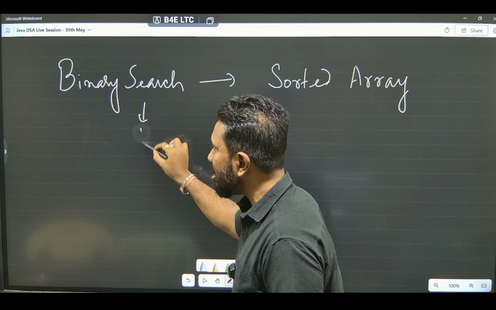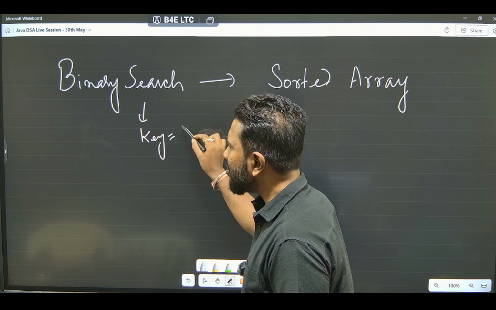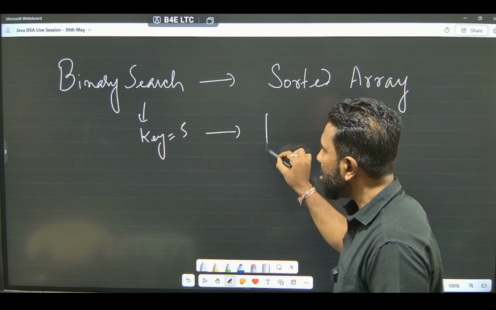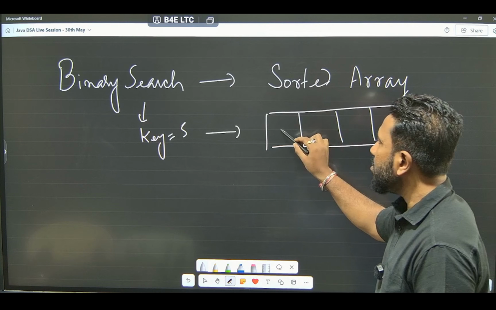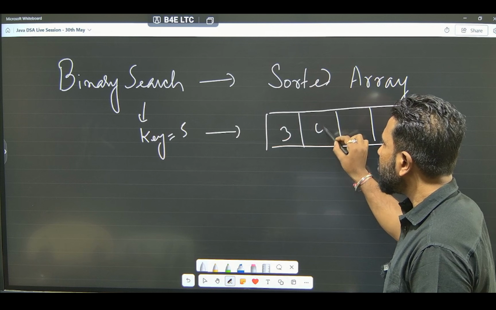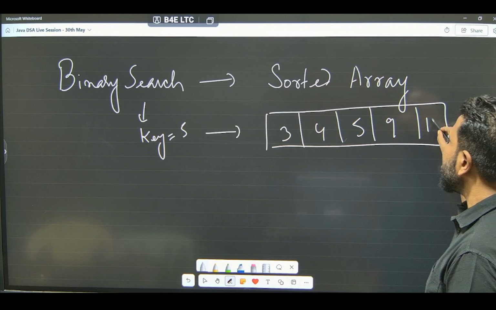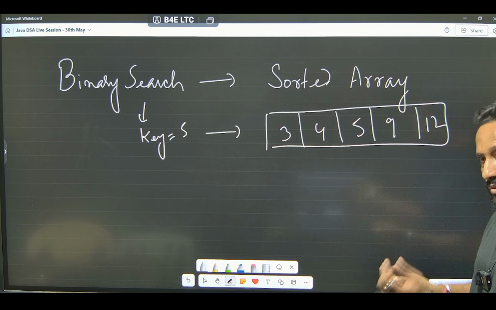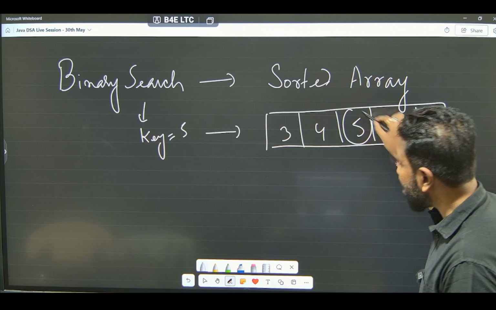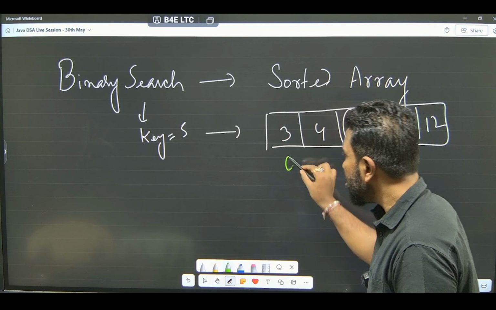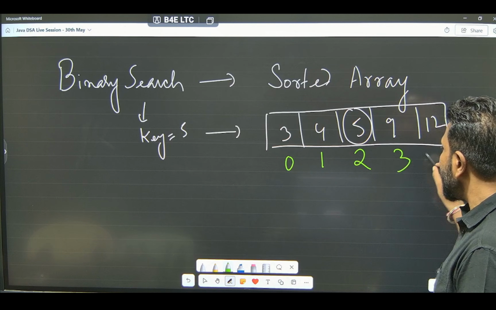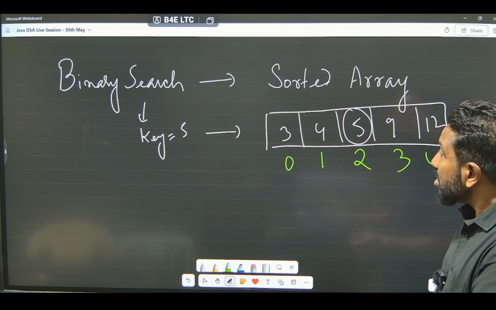We are searching for a key, say key equal to 5, in an array which is sorted. Say for example, we have 3, 4, 5, 9, 12. This is a sorted array and we are searching for the key 5. Array index starts from 0: 0, 1, 2, 3, 4. In that case the answer will be 2.